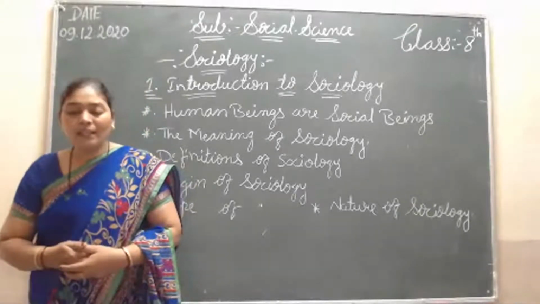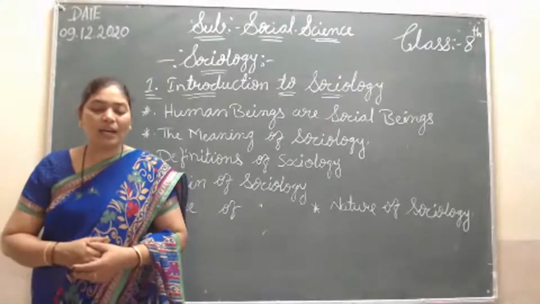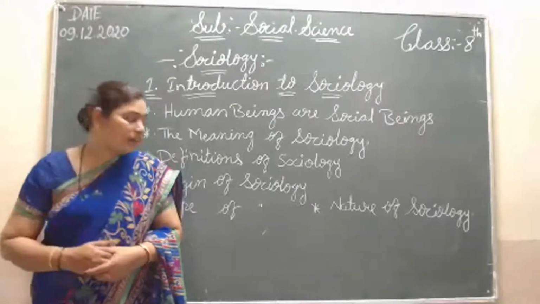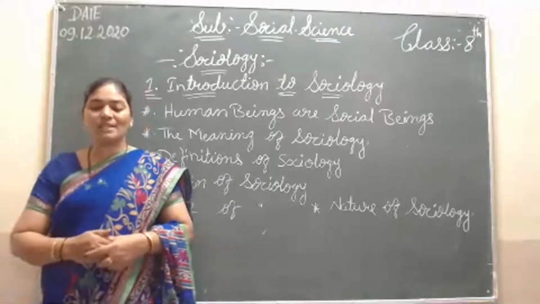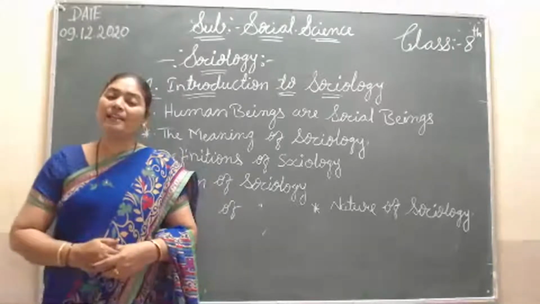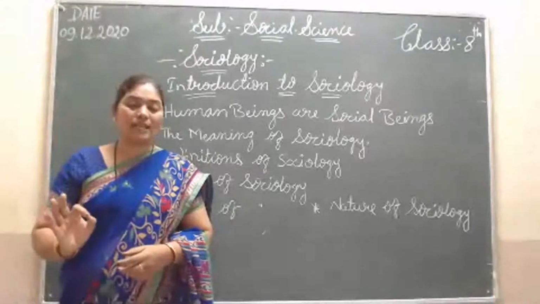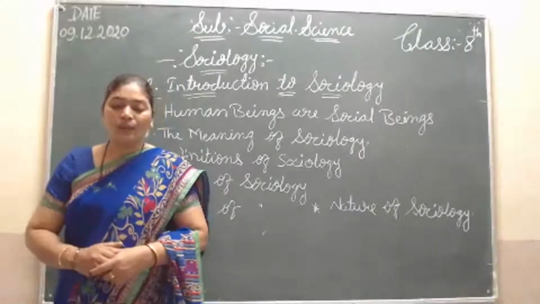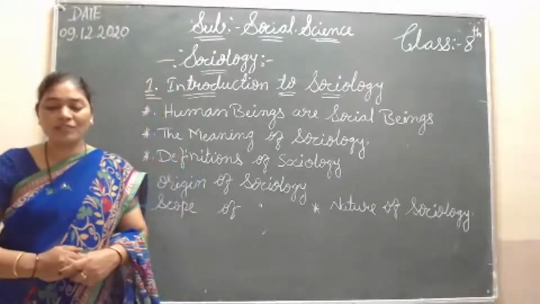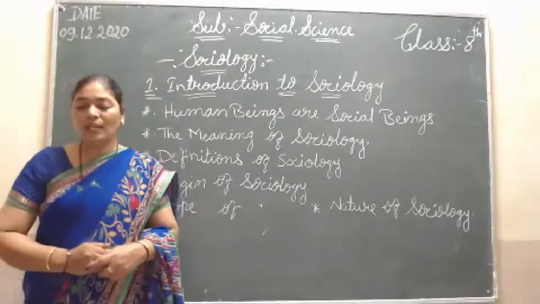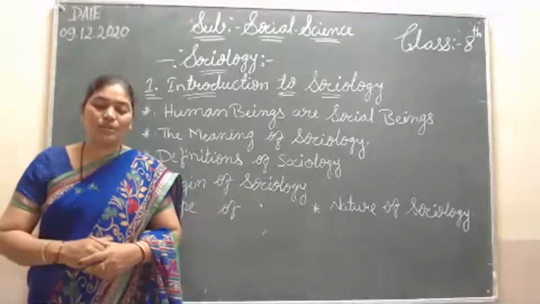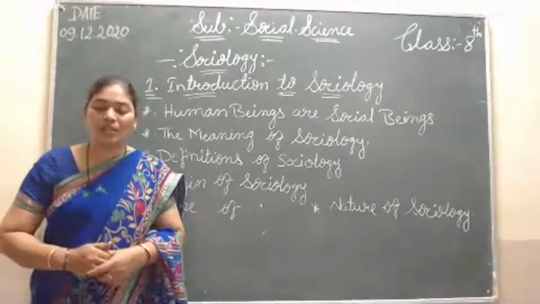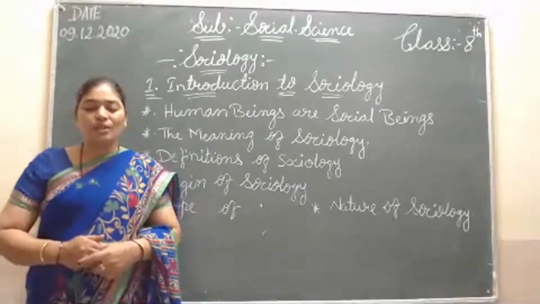Again, the features of sociology are given here, and I will say them one by one. First one, sociology is a social science and not a physical science. Sociology belongs to the group of social sciences and not to the group of physical sciences. It studies social life and activities of human society.